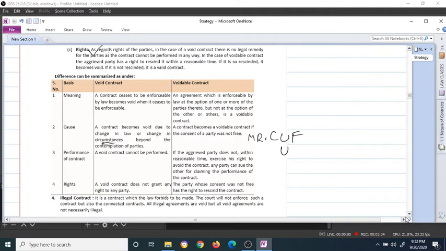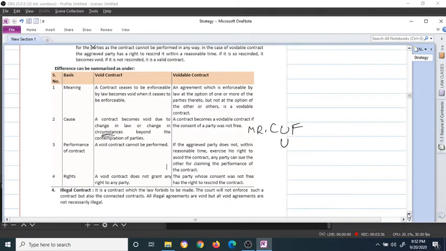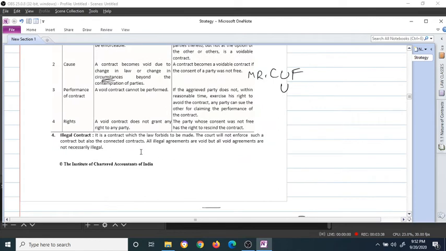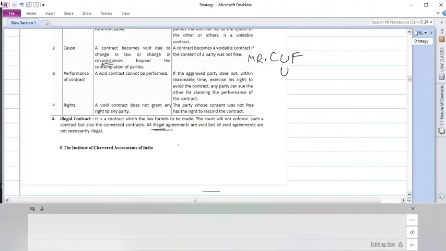Now there's one more type, that's the illegal contract. Illegal is nothing but something which the law doesn't permit. The law forbids it, straight away says no to that. Like dealing with drugs, smuggling, and all this is something which the law forbids. All those types of contracts are called illegal contracts. The court will not enforce them, and there are no rights and all that. All illegal contracts are void. Void means it ceases to be enforceable, right? So every illegal contract ceases to be enforceable, and hence all illegal agreements are void.